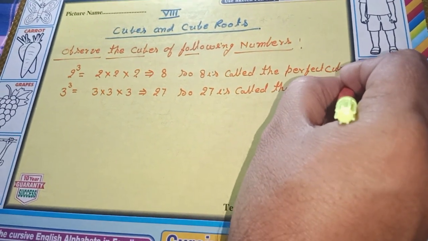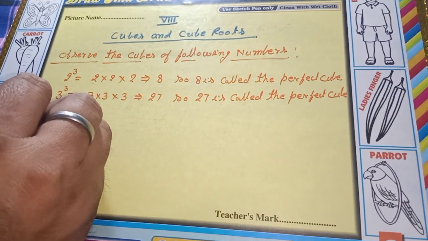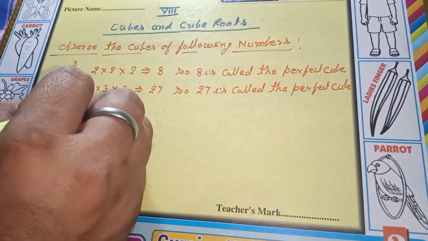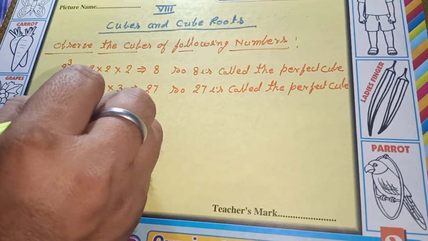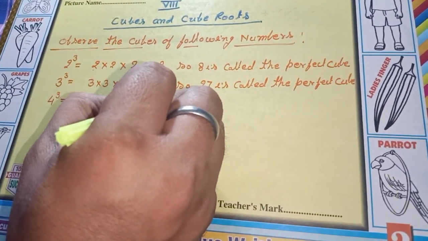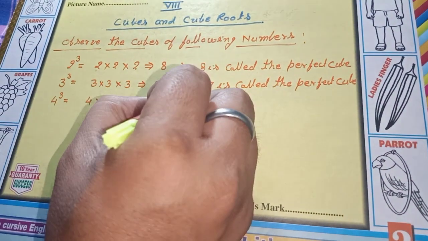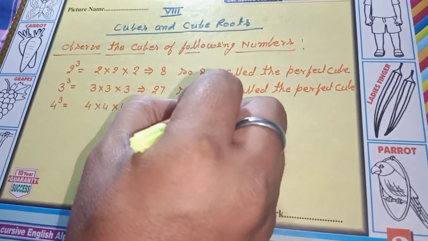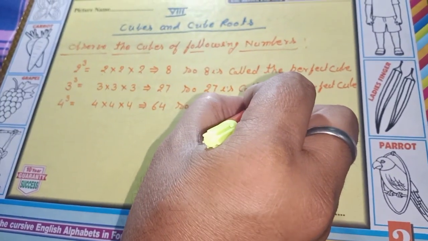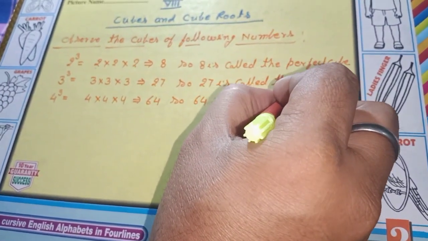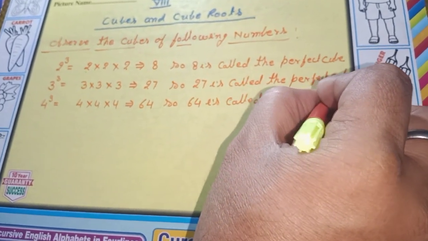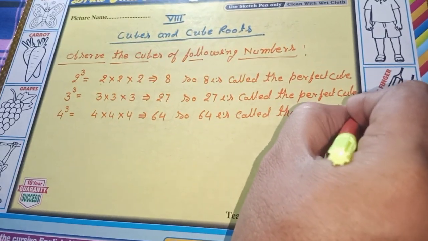Just the same, 4 to the power 3 means 4 into 4 into 4. That value is 64. So 64 is called a perfect cube.